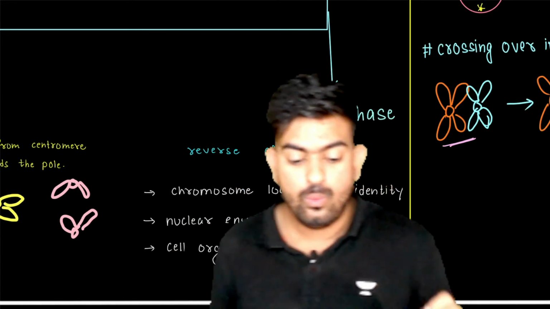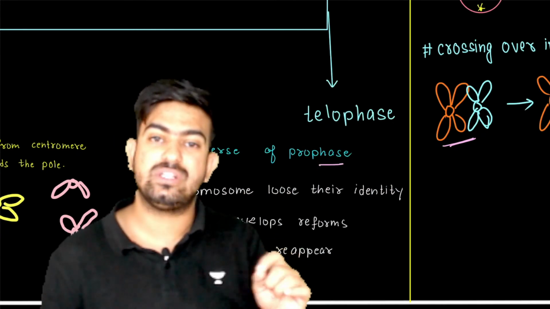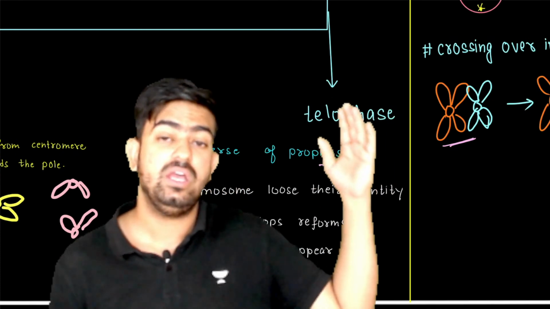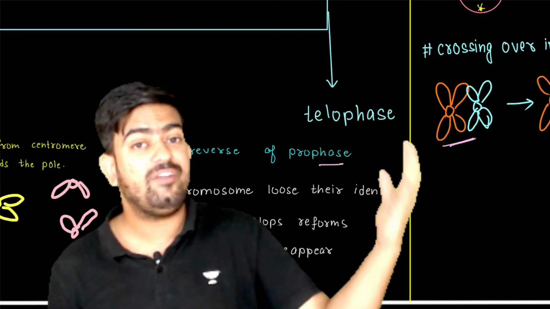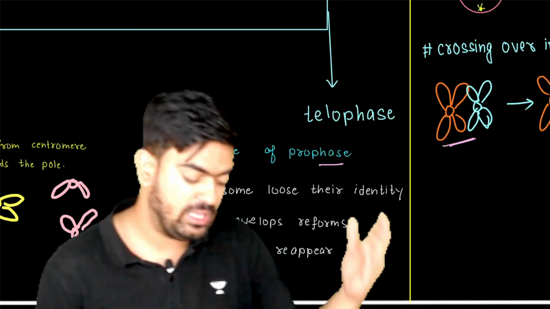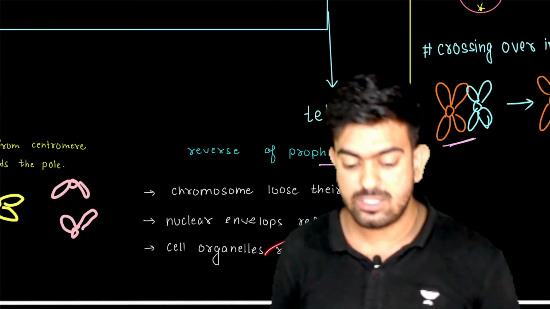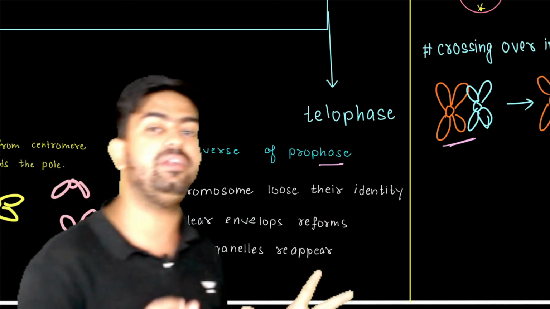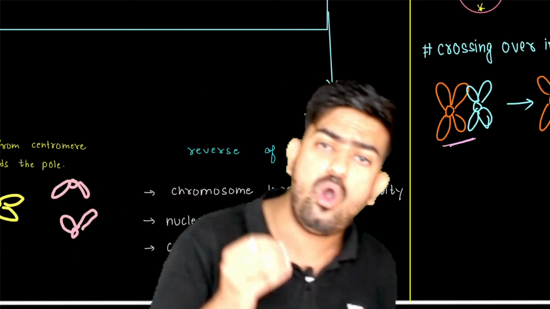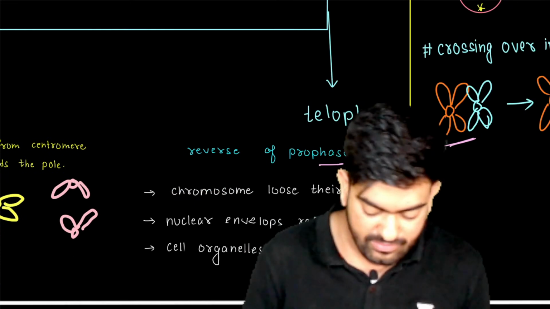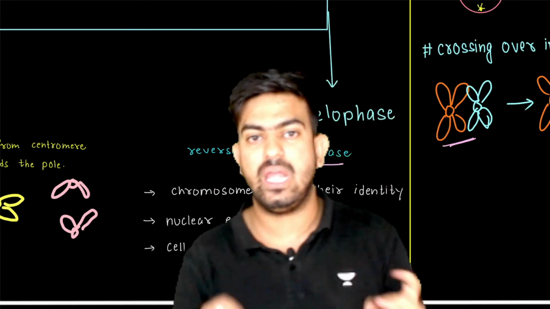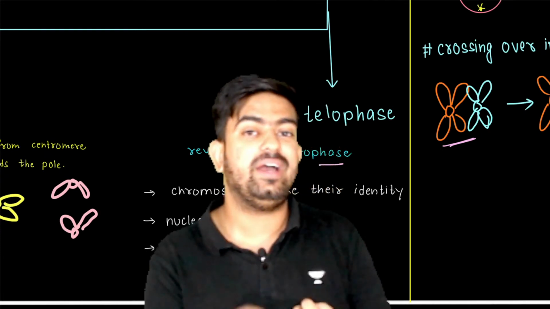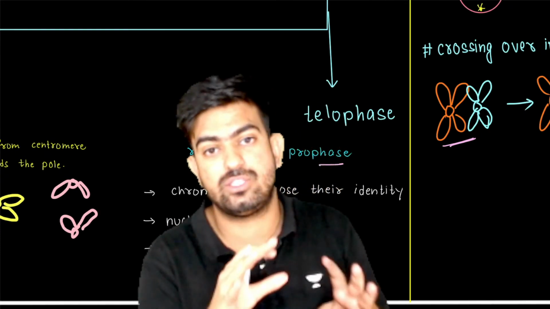The nuclear envelope, which was dissolved in the prophase, is again reappearing in the telophase. All the cell organelles which were dissolved, like the Golgi apparatus and mitochondria, which we were not able to see, are again appearing in the telophase. And this is the point where mitosis gets over.